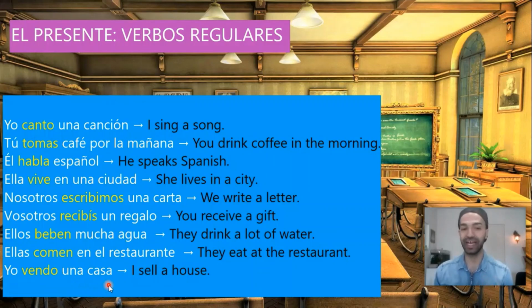Yo vendo una casa. I sell a house. Vendo, the verb vender. Vender ends in -er, so we conjugate it in the following way. Yo vendo, tú vendes, él vende, nosotros vendemos, vosotros vendéis, ellos, ellas venden.